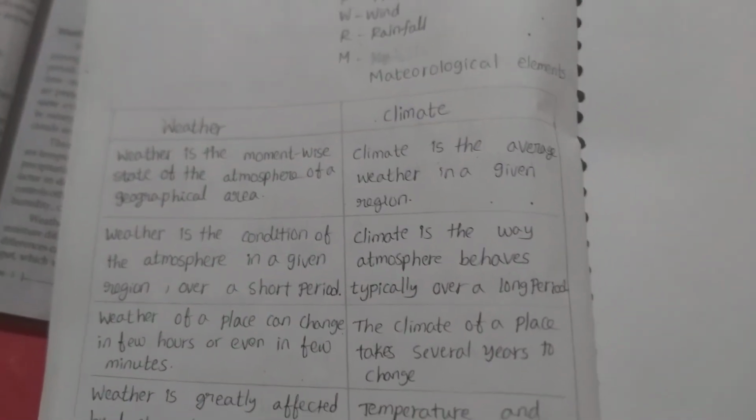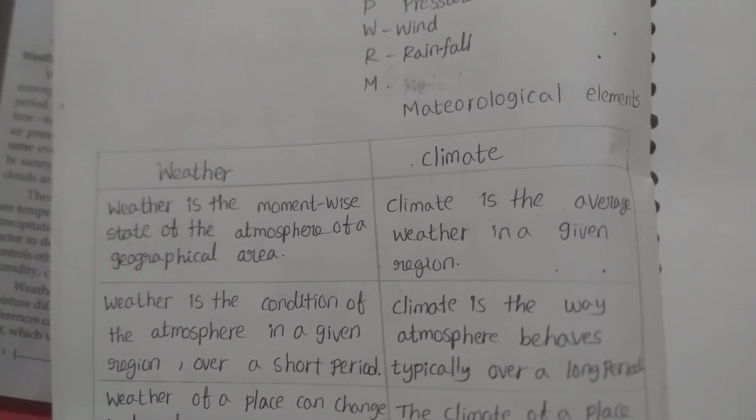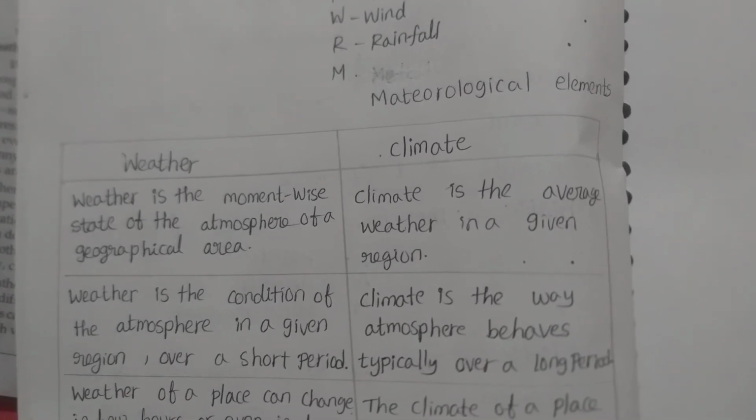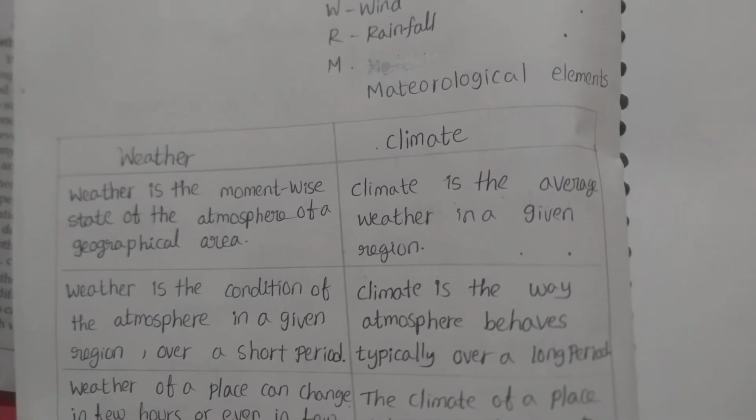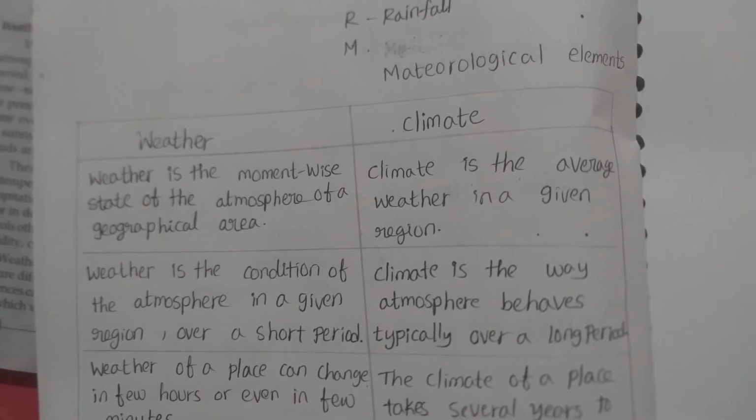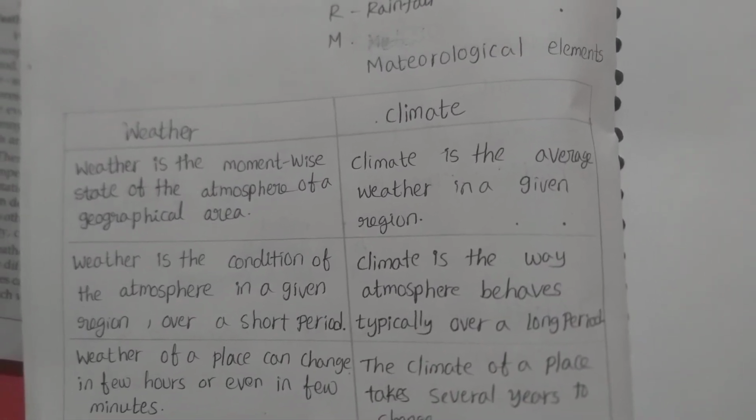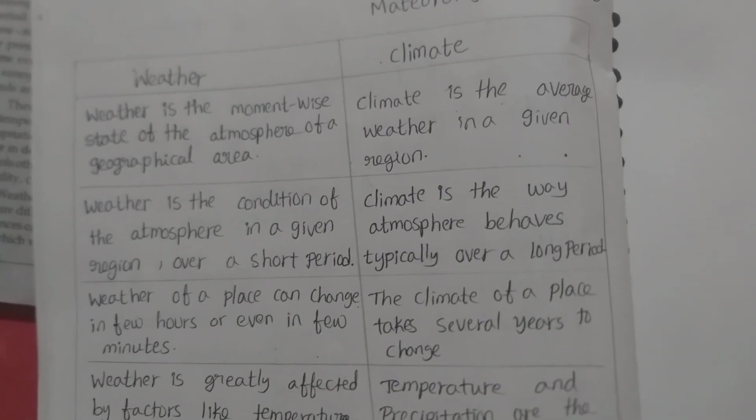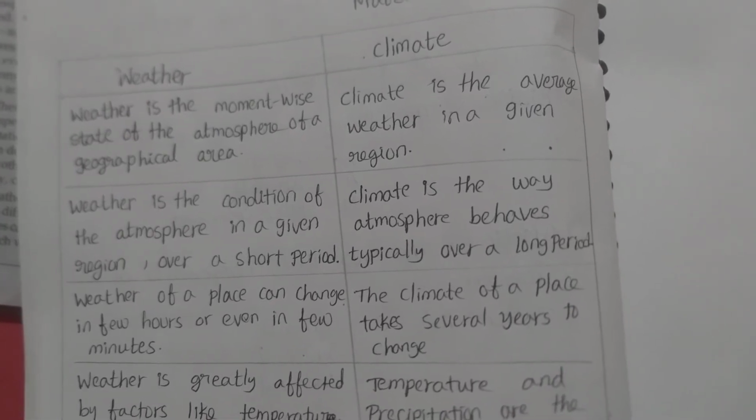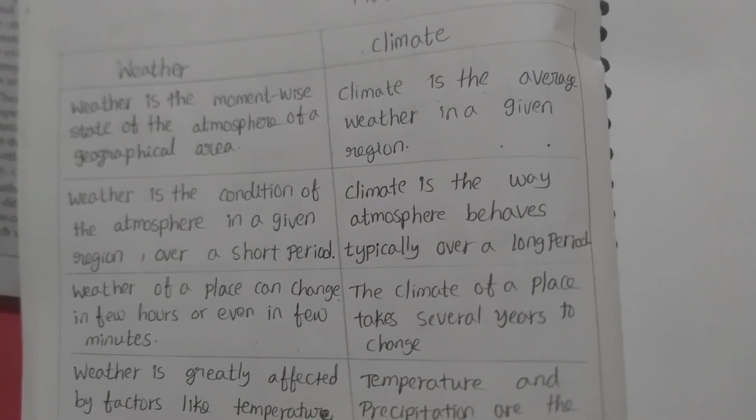What are the differences between weather and climate? Weather is the moment-wise state of the atmosphere of a geographical area. Climate is the average weather in a given region. Weather is the condition of the atmosphere in a given region over a short period. Climate is the way the atmosphere behaves typically over a long period.